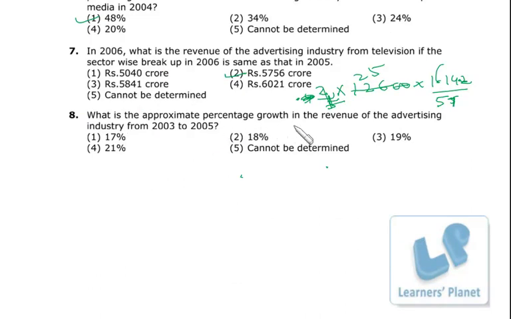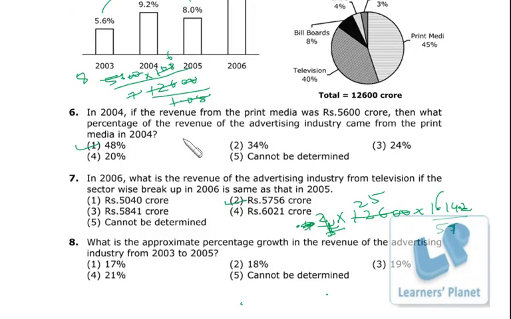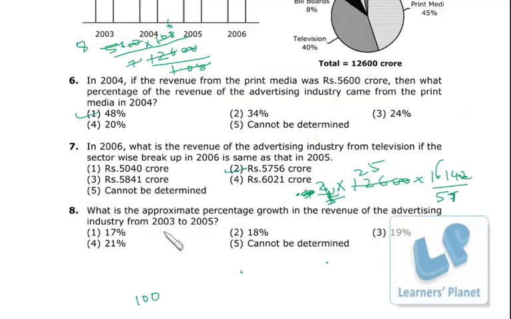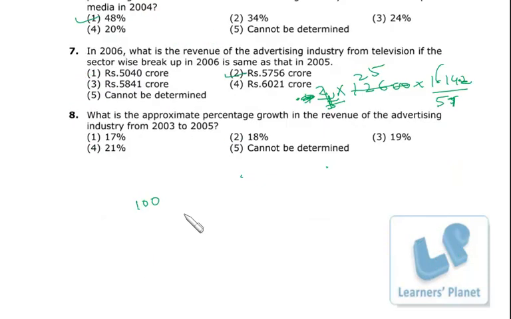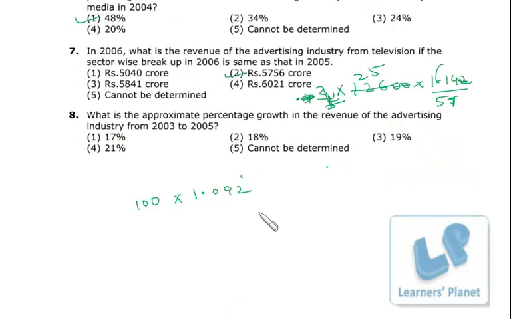What is the approximate percentage growth in revenue of advertising industry from 2003 to 2005? Okay, so what we assume is in 2003 we assume it to be 100, right? So next year in 2004 the growth is 9.2%. So in this case the revenue will be 1.092, and in the very next year it is growing by 8%.